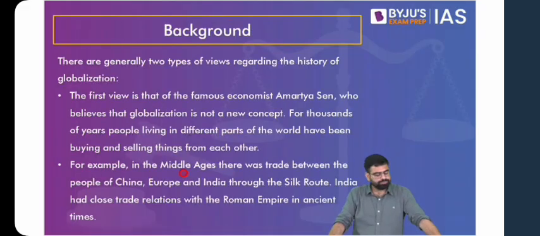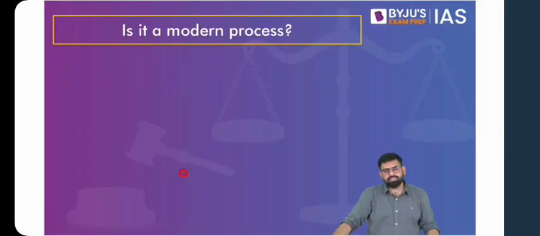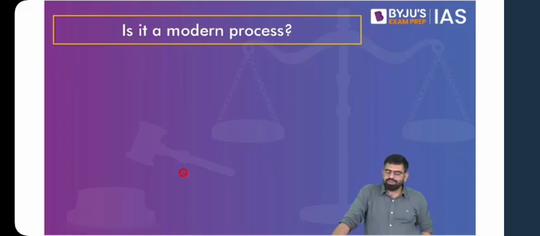So basis this, can you say, is it a modern process? You would say, no, it is not a modern process. It has been there since long. But what if I ask you, do you think in the past, something happening in India would matter so much to people living in the United States? If we go 100, 200 years back, if we go say 500 years back in history, do you think something happening in India would matter so much to the people in the States? And your answer would be no.